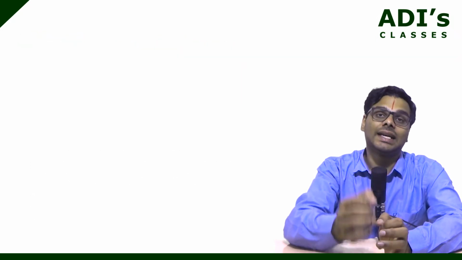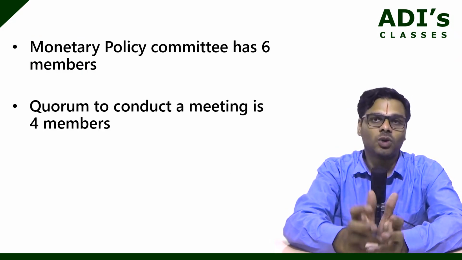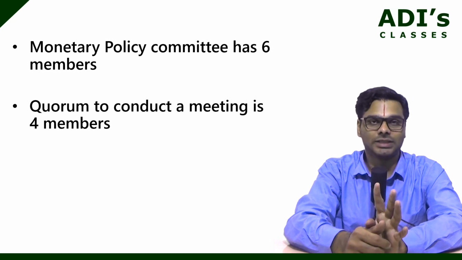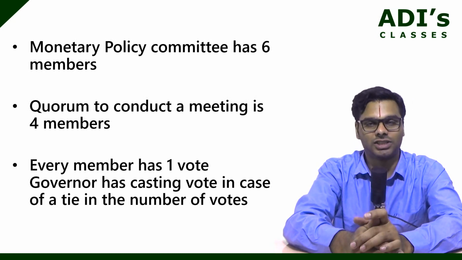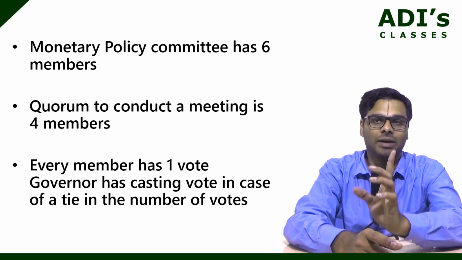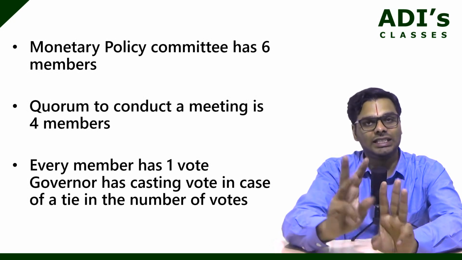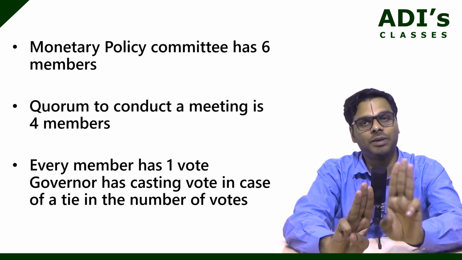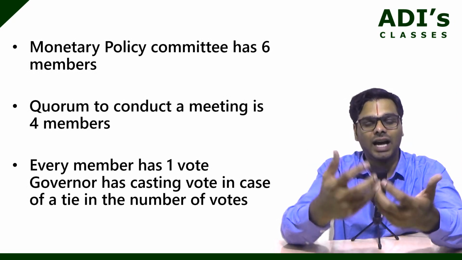Next, the Monetary Policy Committee has 6 members. The quorum to conduct a meeting is 4 members. Every member has 1 vote, so there are a total of 6 votes. But the governor has a casting vote in case of a tie. Because there are 6 people, if 3 people vote yes and 3 vote no, it is a hung meeting.